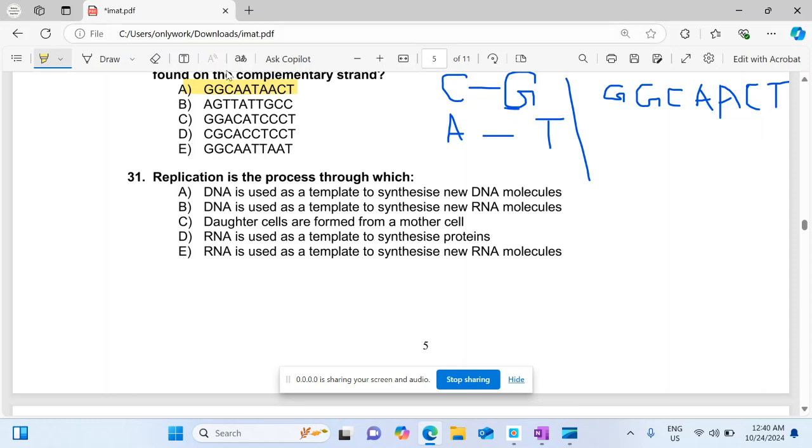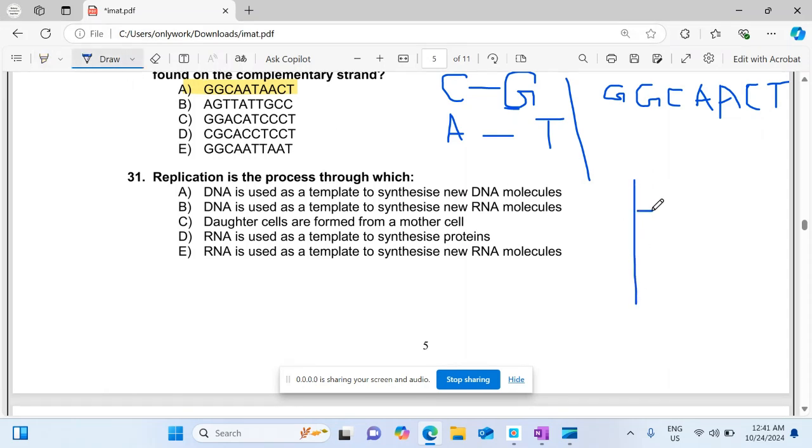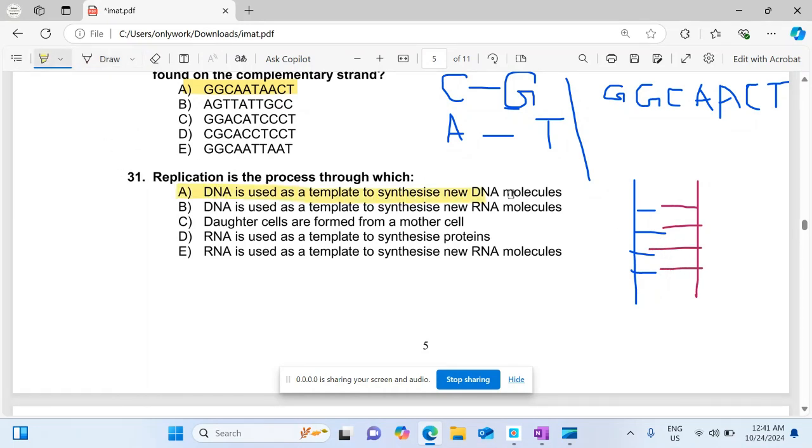For example, if one DNA strand is available, then by the replication process another new strand will be synthesized. So A is the right option.